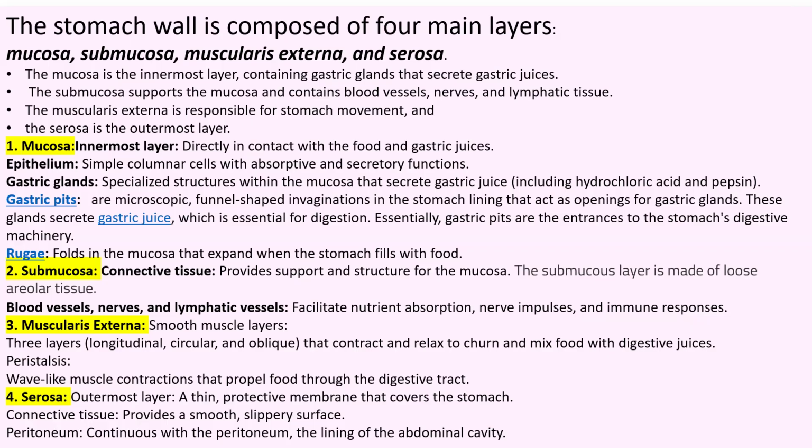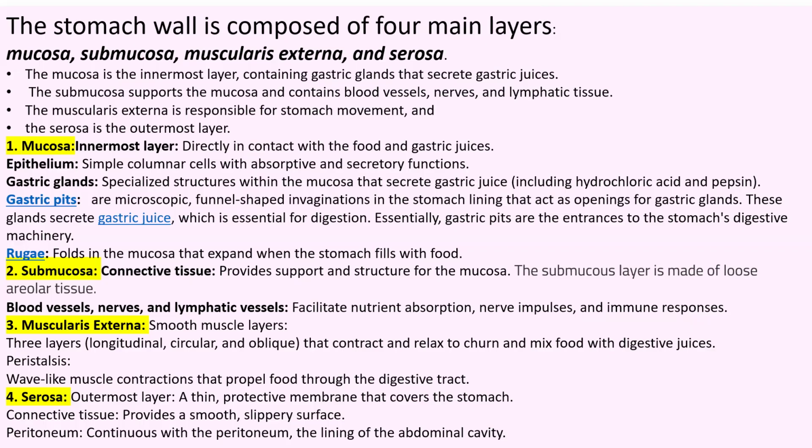These gastric pits, which are openings for gastric glands, secrete gastric juice which is important for digestion. So gastric pits are the entrance to the stomach's digestive machinery; from this place the stomach digestion process takes place. Gastric pits are thus openings for gastric glands, present in the mucosa layer. Then there is the presence of rugae.